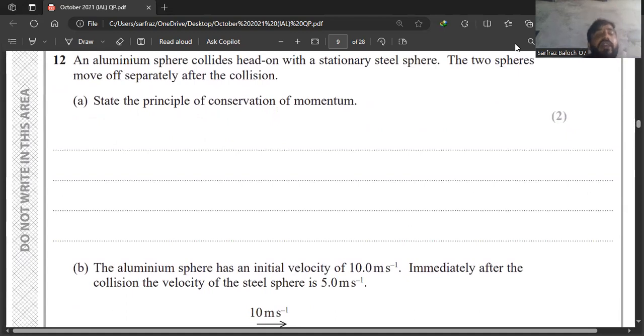Part A of this question asks us to state the law of conservation of momentum, or the principle of conservation of momentum. So first let me write the principle of conservation of linear momentum here.